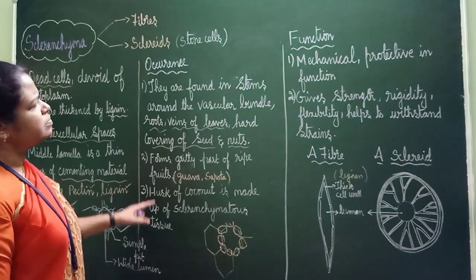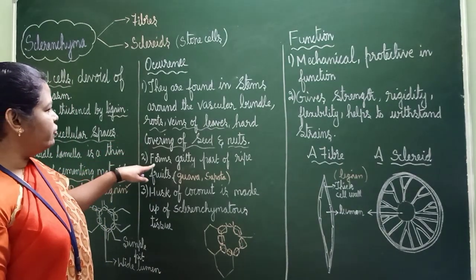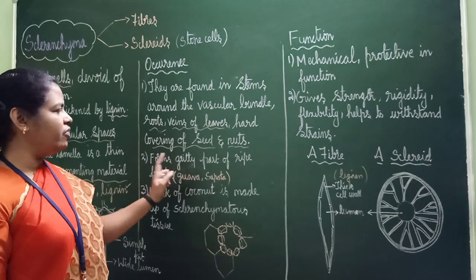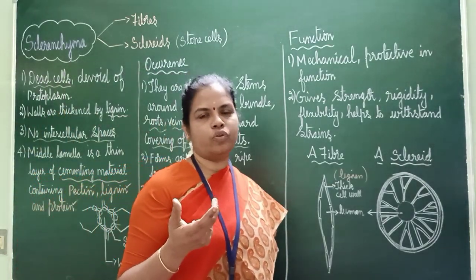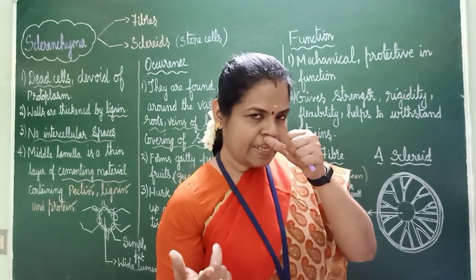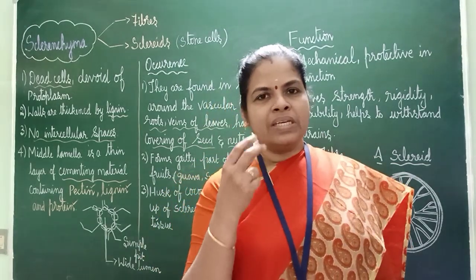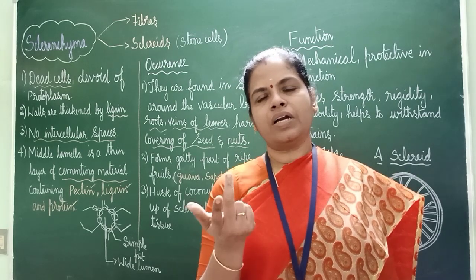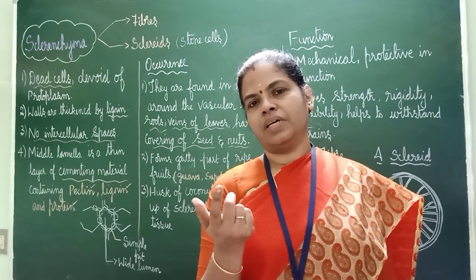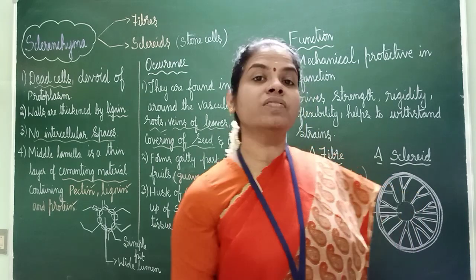It forms the gritty part of ripe fruit. When you are eating sapota, that is chiku, guava, pear and so on, you feel something stony. It will not be like an apple. Have you observed? That is because of sclerenchyma cells.